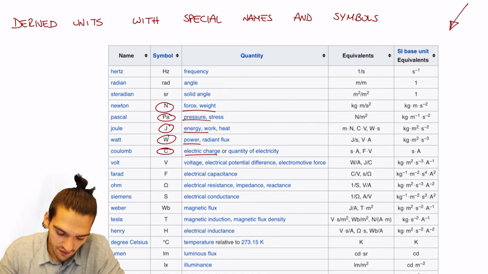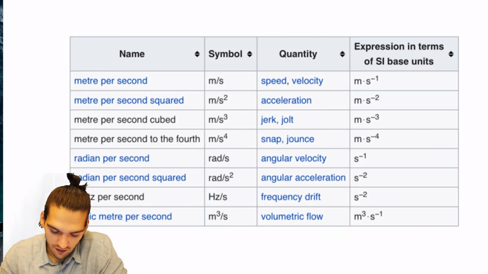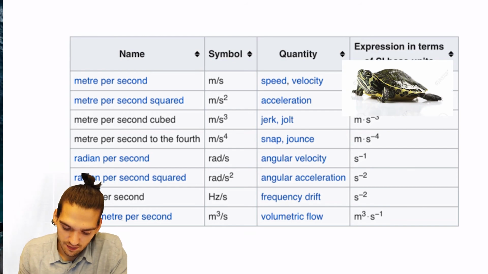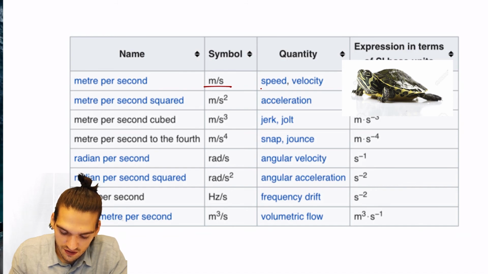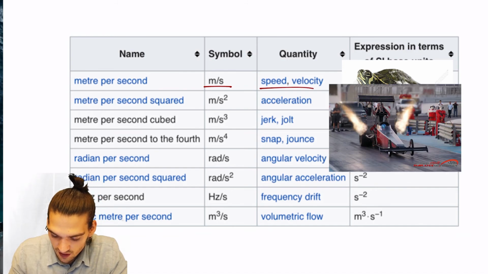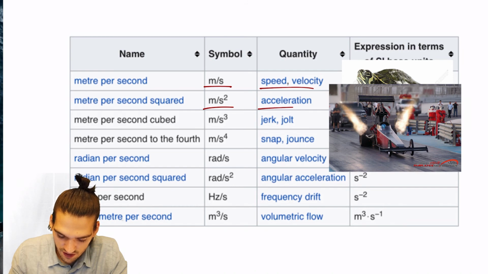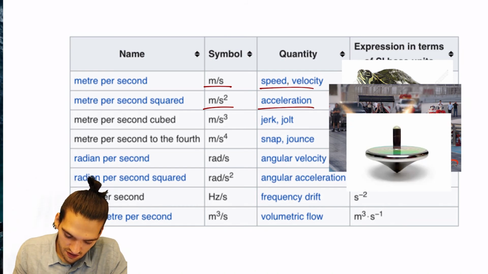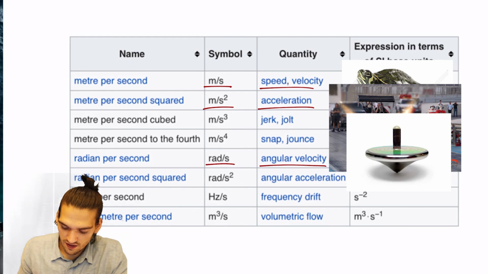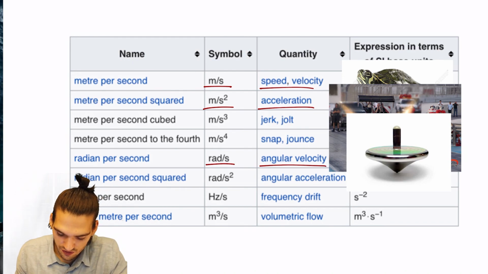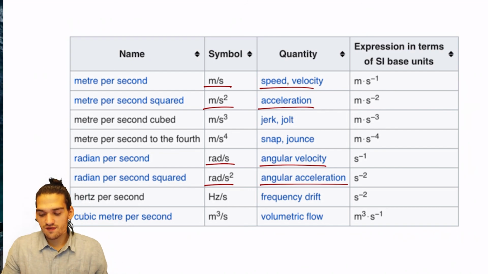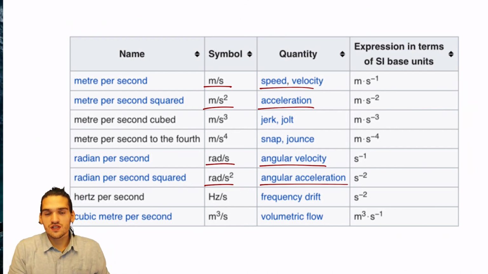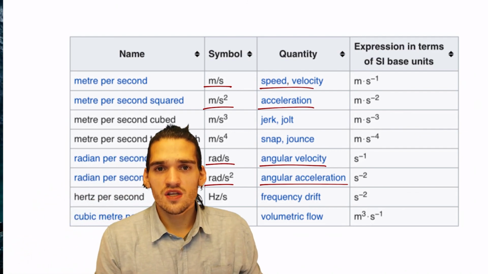Some other ones that are very important can be the kinematic ones that are, for example, speed or velocity, which its unit of measurement is meters over second. Acceleration, that is meter over second to the second power. Angular velocity, that is radian per second. And angular acceleration, that is radian per second to the second power. So we can see that we have many and different units of measurement. They are kind of a lot and complex, but you'll get used to them.